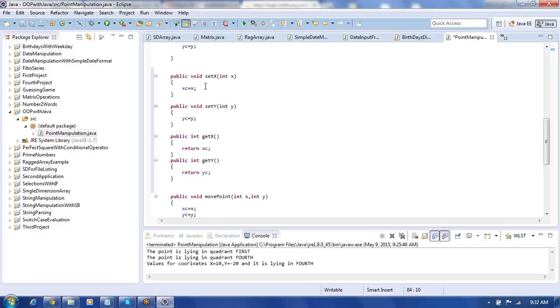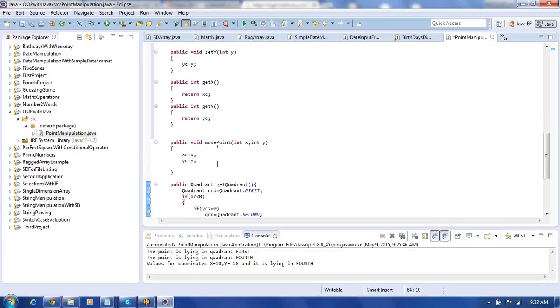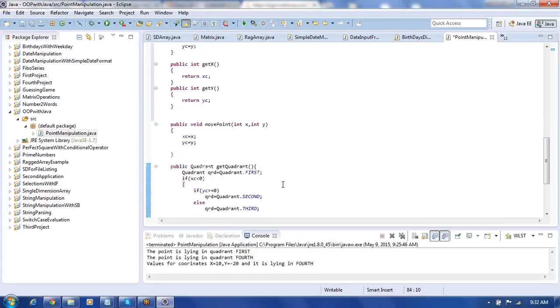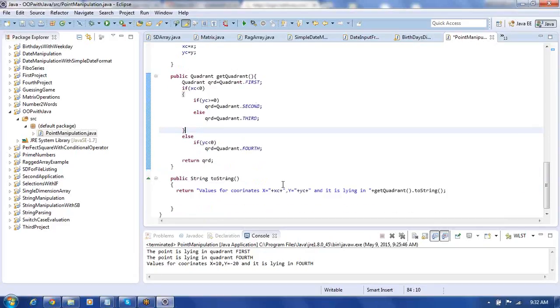With the help of setX you are setting the value, with the help of getX you are getting the x value. Then with the movePoint method we are moving the coordinates, and getQuadrant gives you the quadrant of the given point. In the case of toString, we are converting the value of the point into a string. So like this it is going to work.